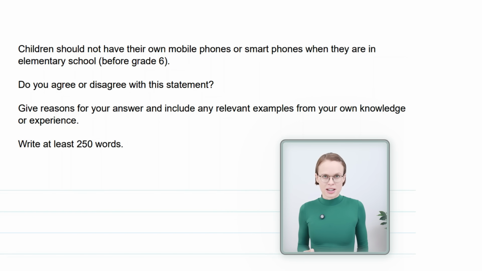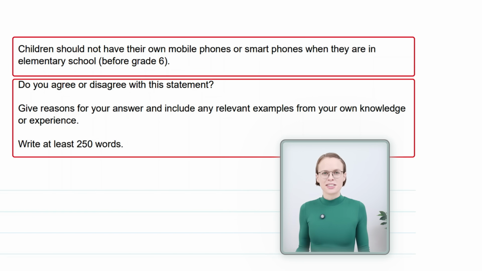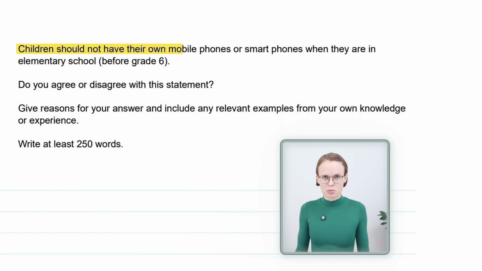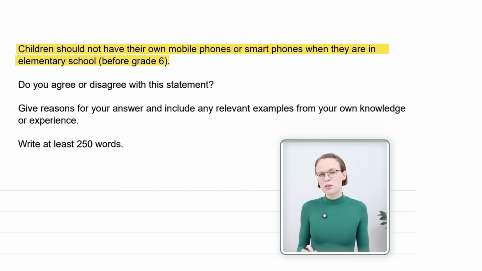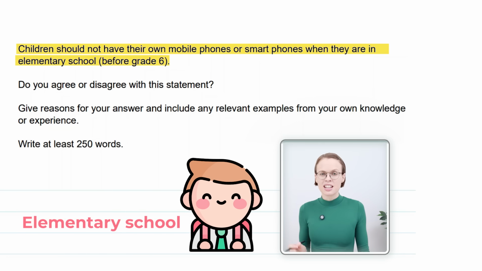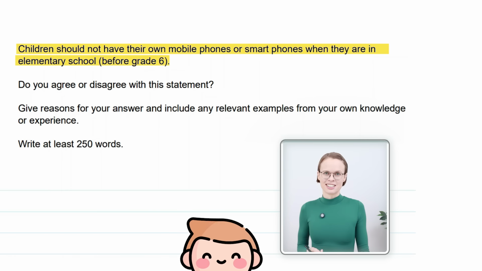Let's have a look at the question. The question consists of two parts. First, there is a statement which says children should not have their own mobile phones or smartphones when they are in elementary school before grade 6. If you don't know what grade 6 means, this doesn't matter because the statement talks about elementary school, so you know that this is about younger children. That's all you need to know.